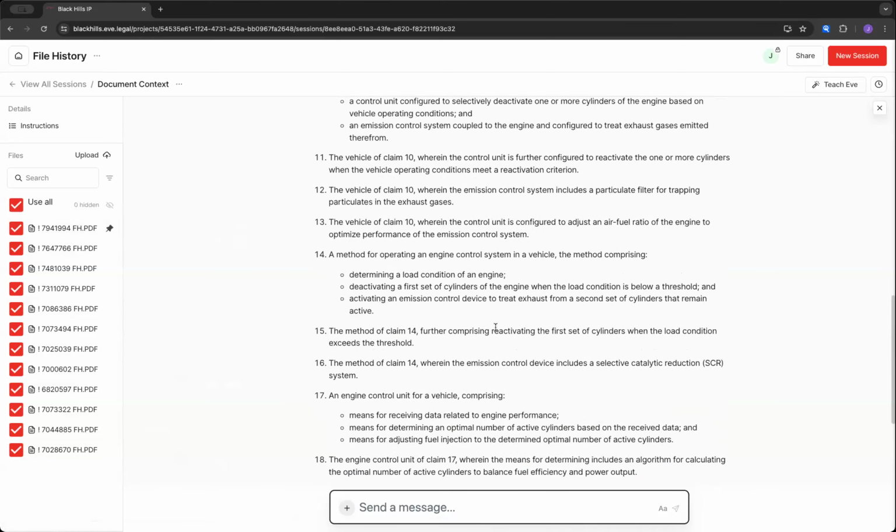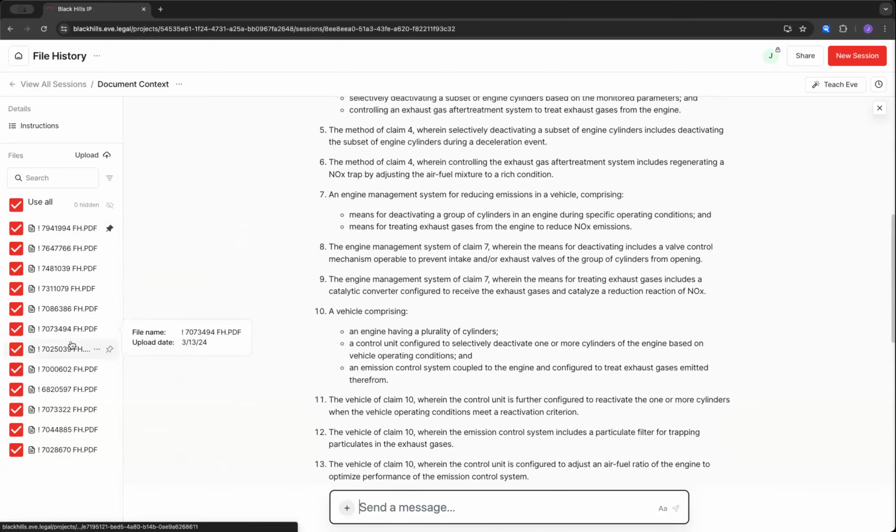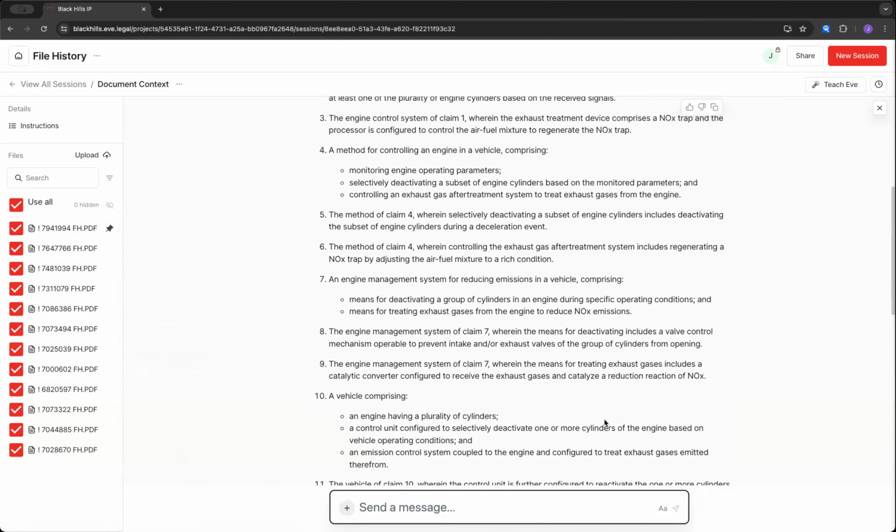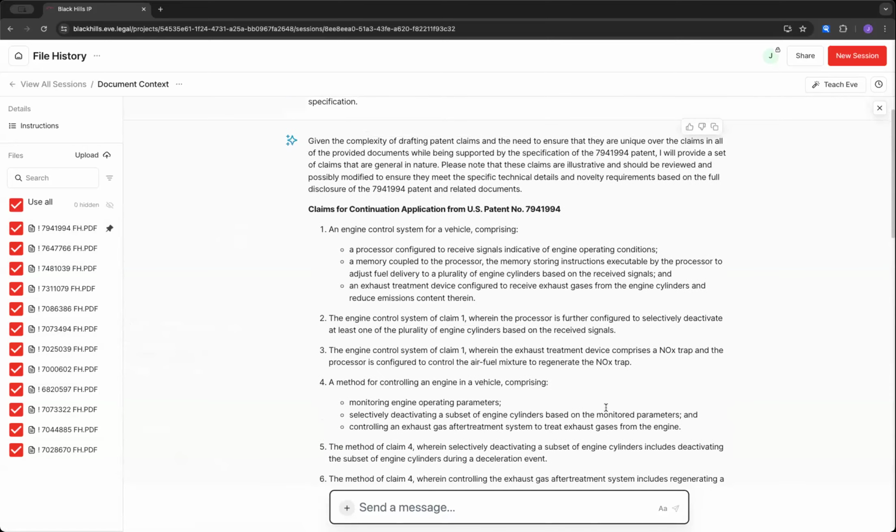Okay, so this drafted a set of claims for us based on this file history, and it does a pretty good job at it. And again, you just want to verify that you're happy with the output. It's the type of claims that you're content with, edit the claims as needed, and so on. Okay.